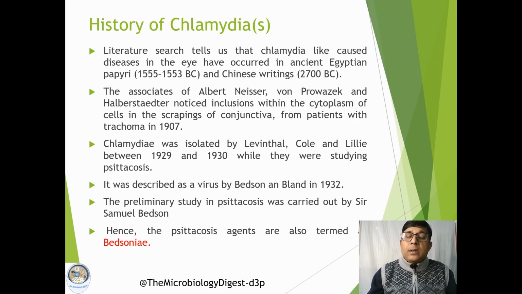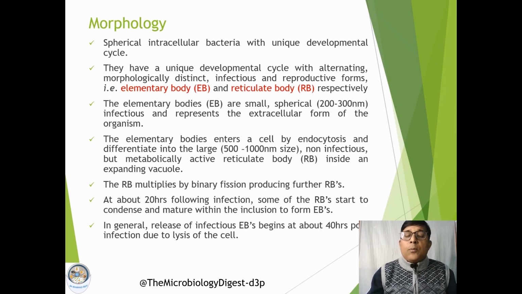In fact, the genus name or family name Bedsonia was proposed for these organisms, but later on the name Chlamydia has been widely accepted. Now, morphology: as we have already discussed, they are intracellular parasites. They are spherical, having unique developmental cycles.